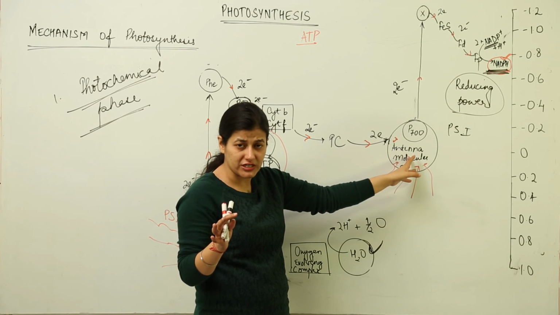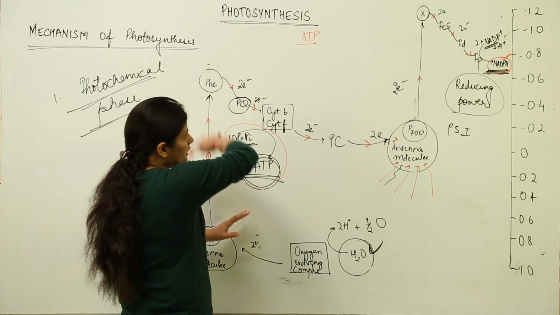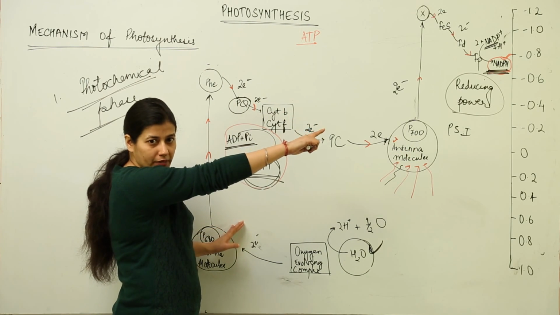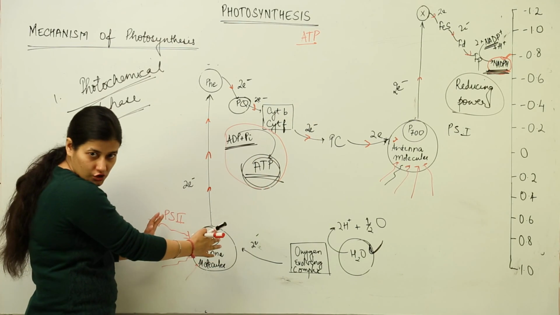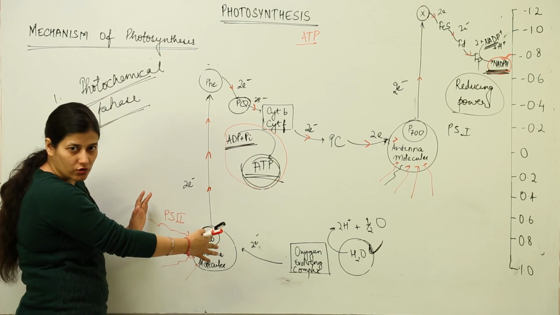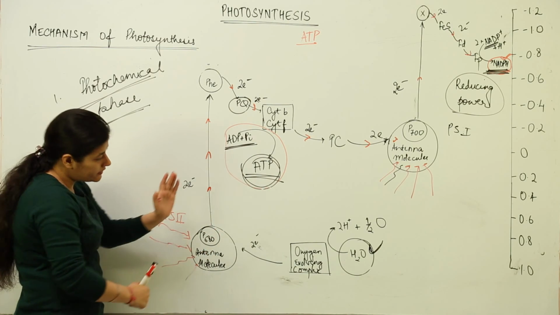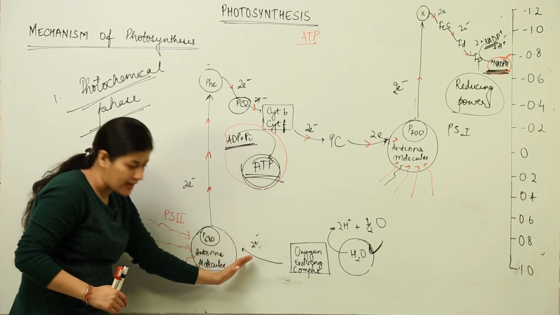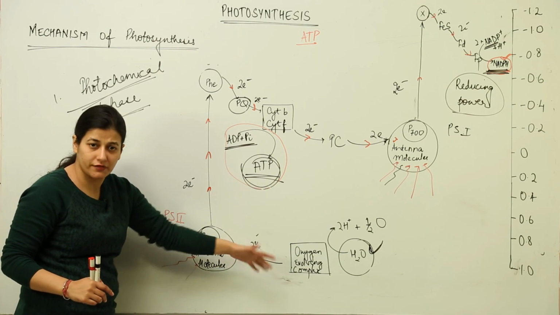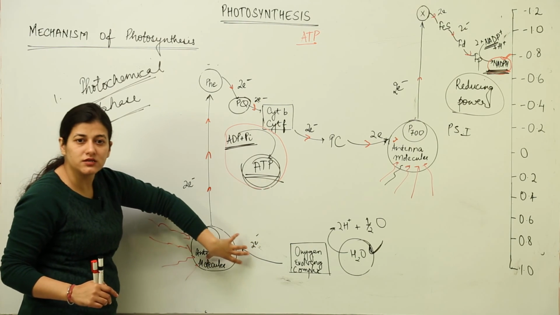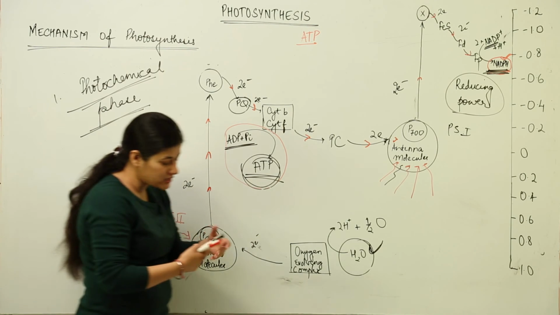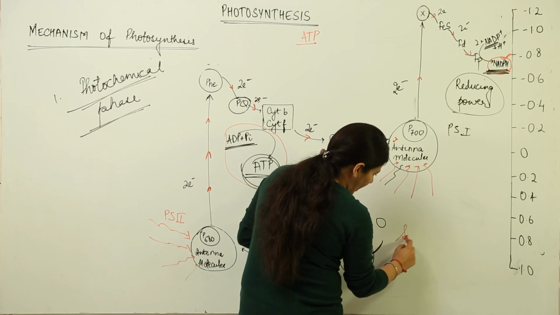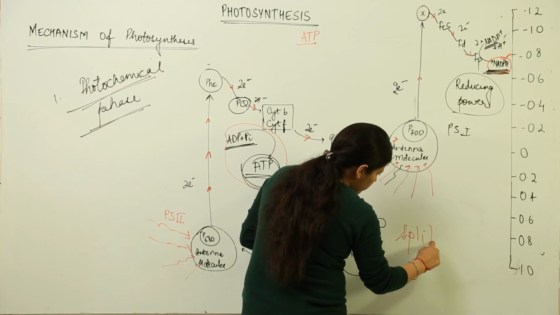The electron deficiency was met over here, and over here the electron is getting fixed to reducing power. So how does this region compensate for that electron loss? It is very clear that the water molecule gets broken down and supplies whatever electron deficiency is required, and we study it in terms of 2 electrons. This process is known as splitting of water.